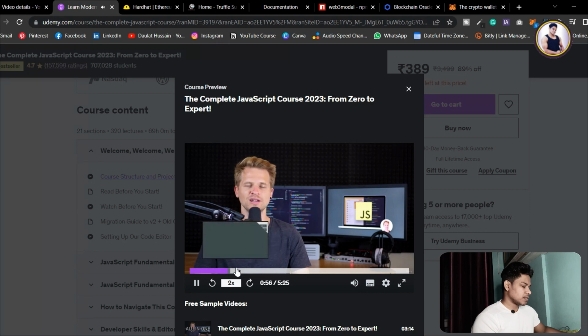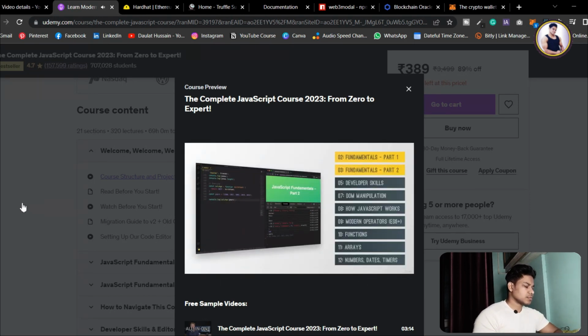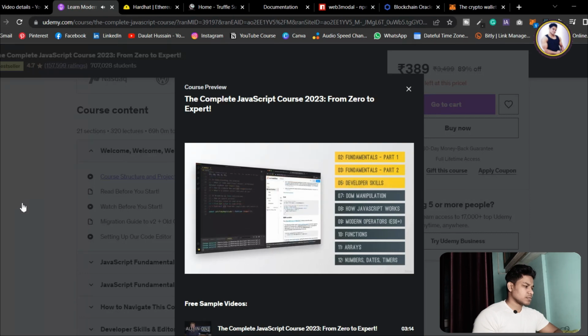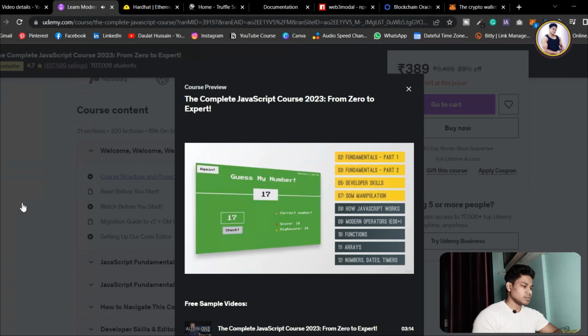What to expect: sections 2 and 3 cover the very basics of the JavaScript language to give you a solid foundation for the rest of the course. Then you will learn some general skills that you'll need as a developer, like problem solving, fixing errors, and setting up a development environment. After that, we build our very first project with a user interface.